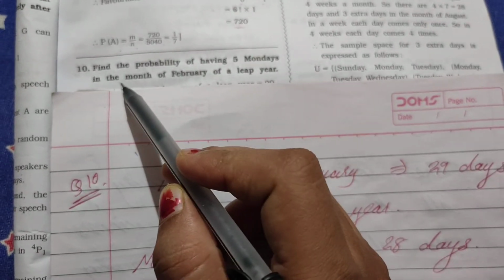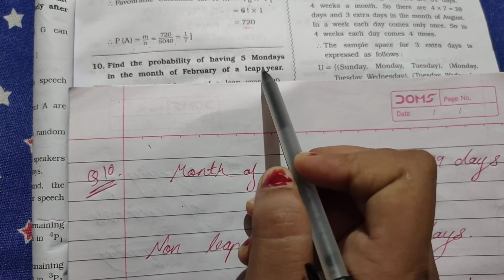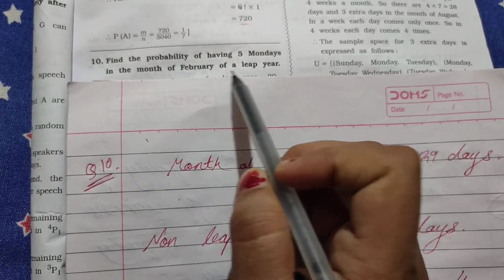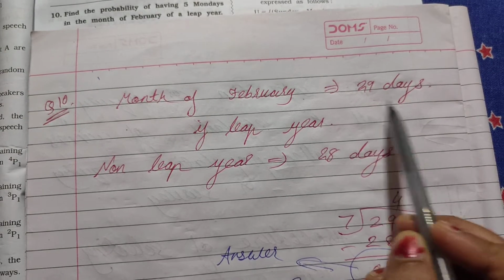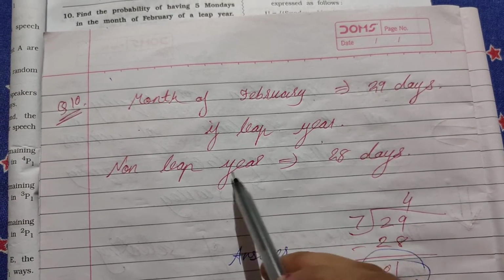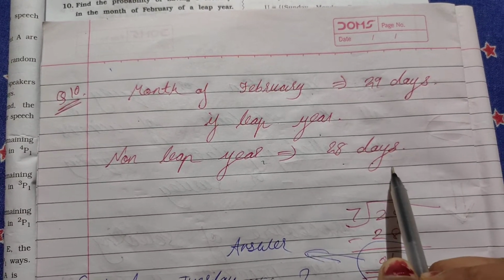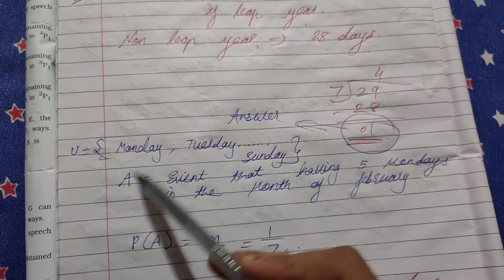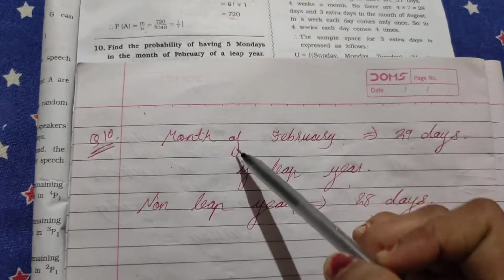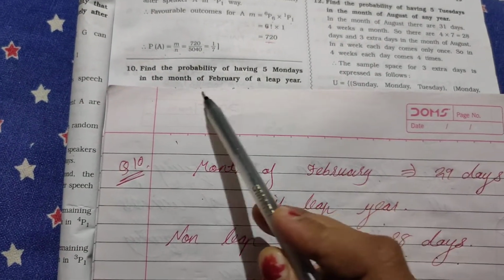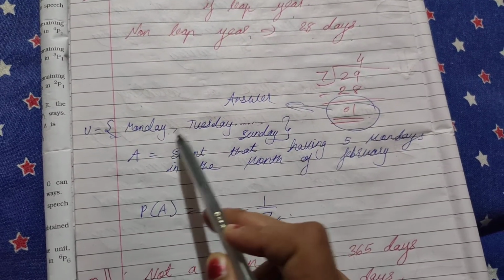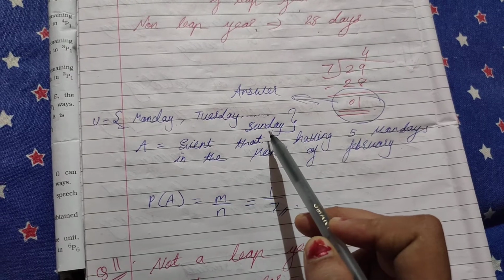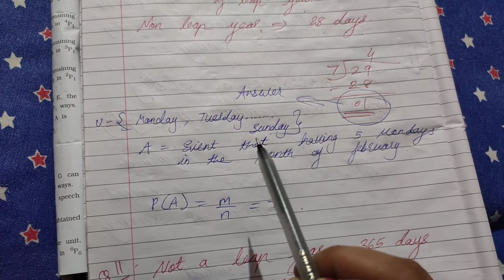Question number 10. Find the probability of having 5 Mondays in the month of February of a leap year. So, the month of February has 29 days if it is a leap year. If it is a non-leap year it will have 28 days. Whatever we have to find is 5 Mondays in the month of February. So, our sample space will be Monday, Tuesday, Wednesday, Thursday, Friday, Saturday and Sunday.